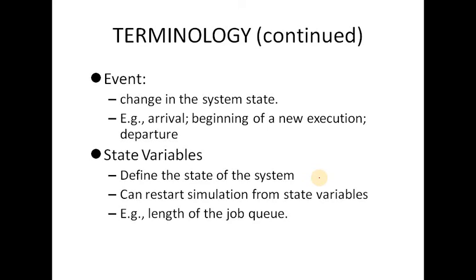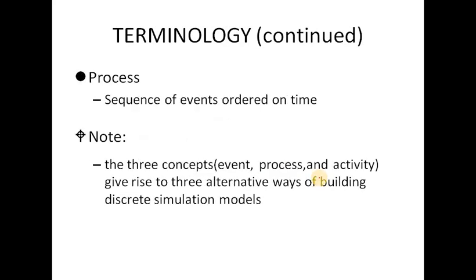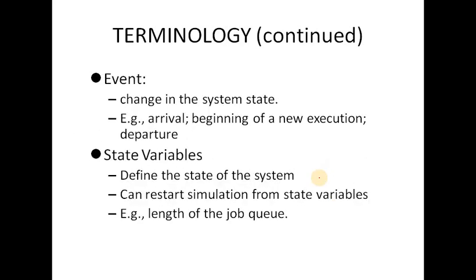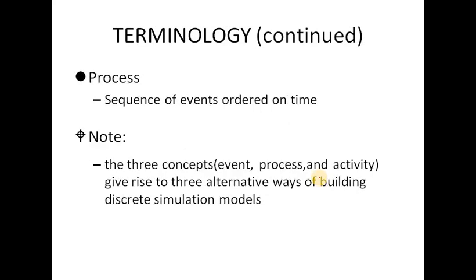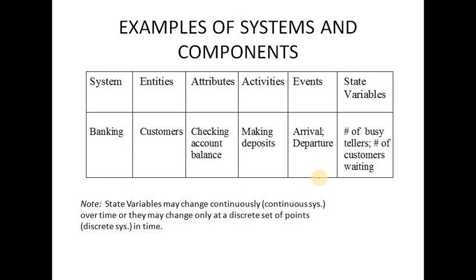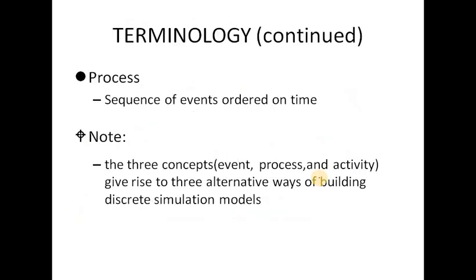The state variable is the second last terminology. It defines the state of the system, or you can start the simulation from the state variable, for example the length of the job queue. The last terminology is process, that is a sequence of events ordered on time.